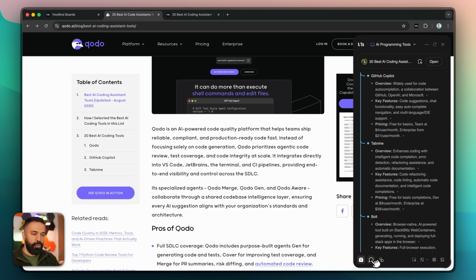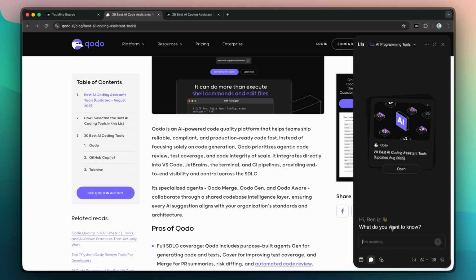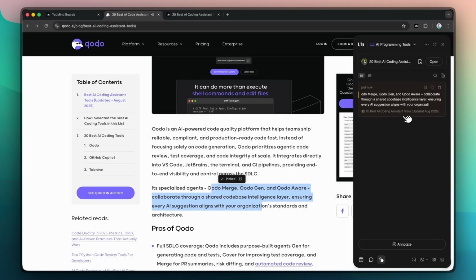You should be able to chat the same as you could chat on the web application. You should be able to use the pick option, which means that if I grab something here and click pick, now it appears here with a satisfactory clicking sound. And I should be able to annotate. Now look at my annotation.